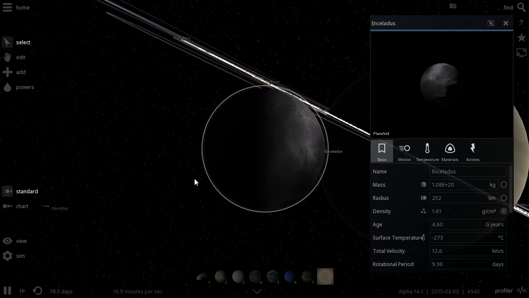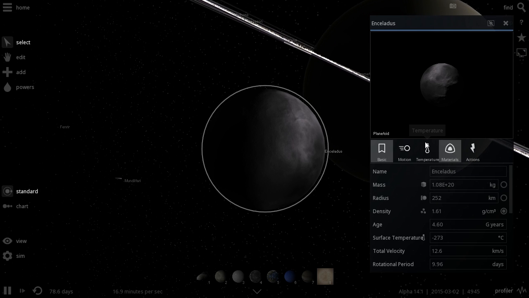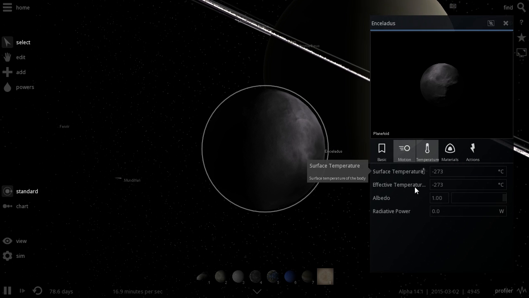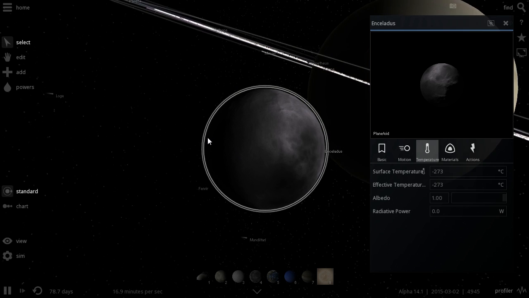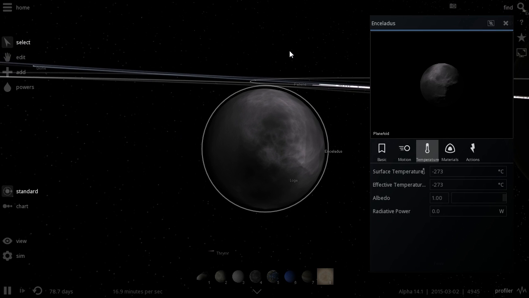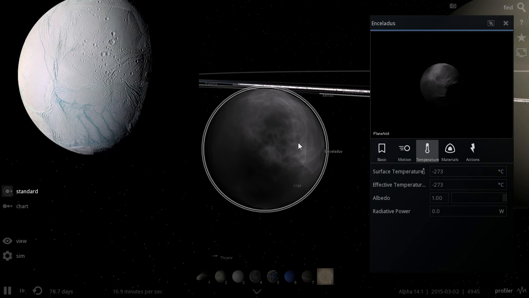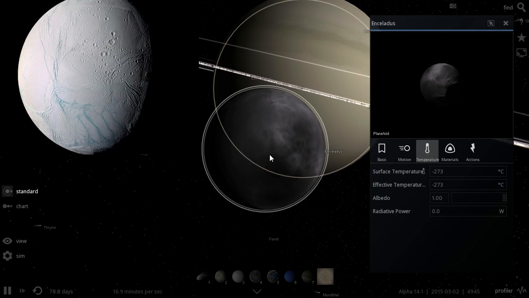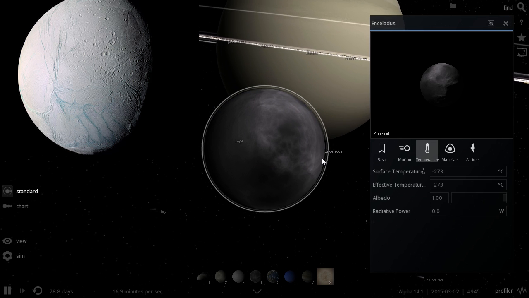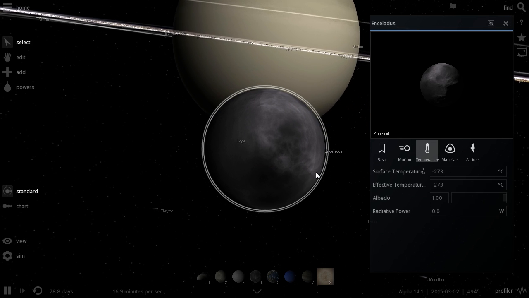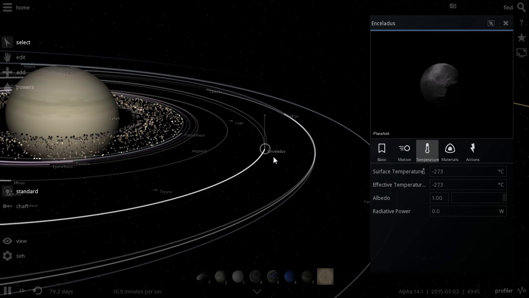This satellite is interesting because it actually has a really high albedo. I don't know if it's demonstrated in this game. And yes, it is. Look at that. It's albedo of 1. Basically, almost everything that strikes this moon in terms of sunlight is reflected back into the universe. Most of the light doesn't stick to it, so it's very reflective. But just like Mimas, it's not a very interesting object for our terraforming purposes.